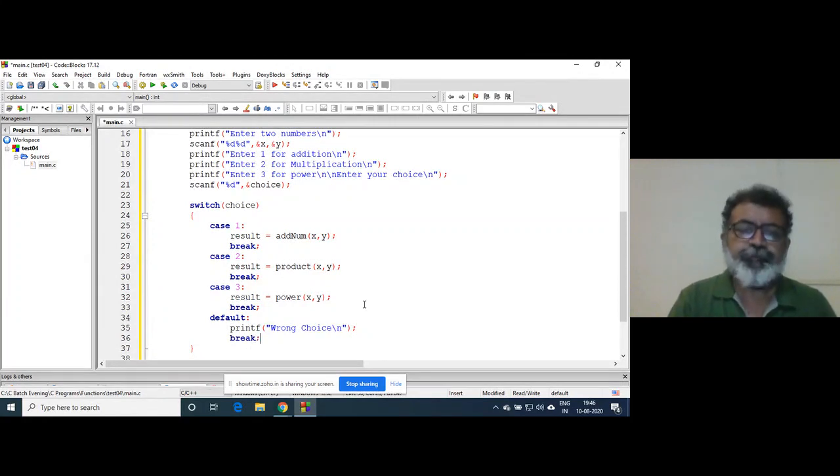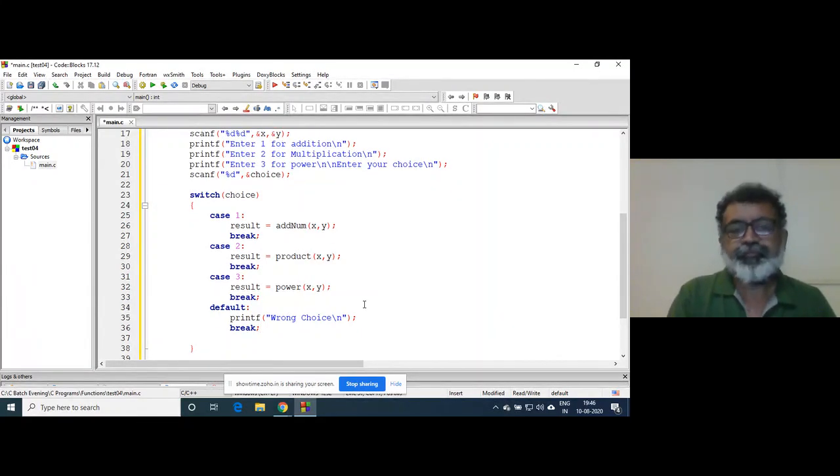One more thing, there is always debate whether to put the break after the default or not. Right? Think on that. I'm just giving you some point to ponder. Okay?